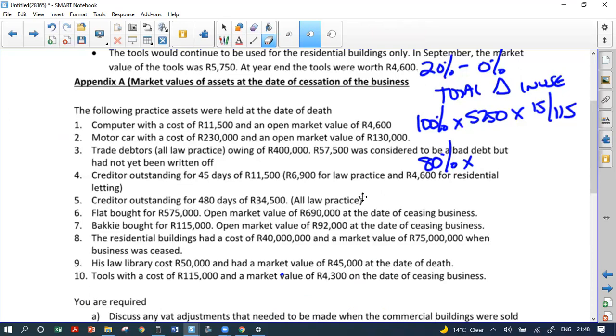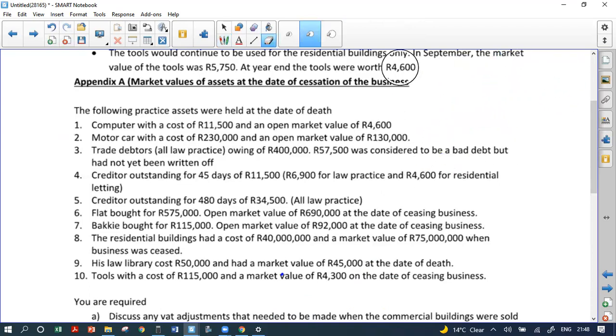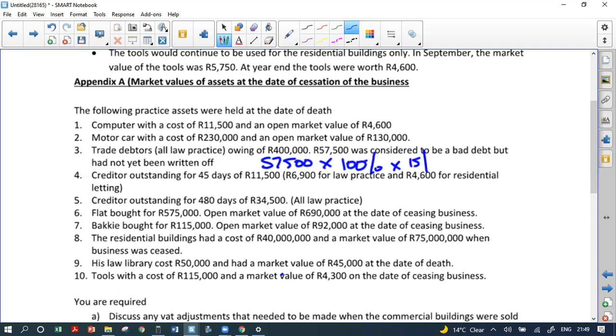It says trade debtors, law practice, owing of 400,000, 57.5 was considered to be a bad debt. The law practice is 100% VATable. Because it's 100% VATable, what are we going to do on closing down the business? We will claim a bad debt of 57,500 times 100% times 15 over 115.